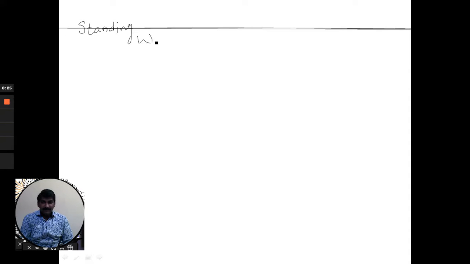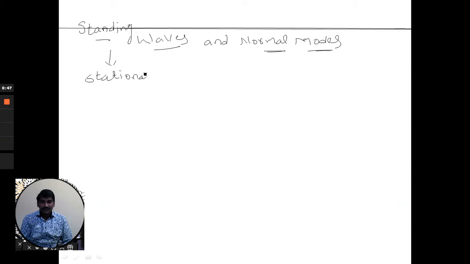Standing waves and normal modes. First of all, what do you mean by standing waves? Standing waves are nothing but stationary waves. What are those? What is a stationary wave?